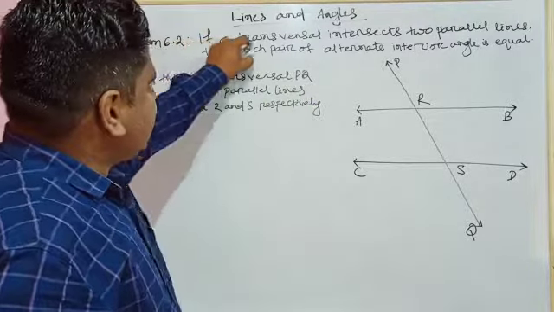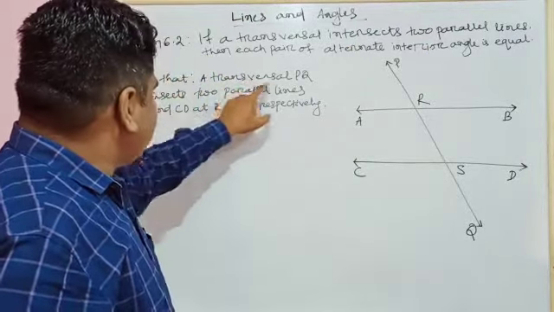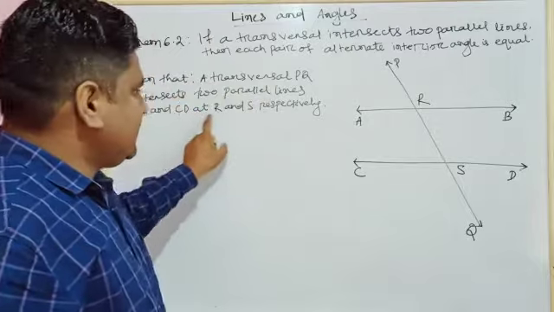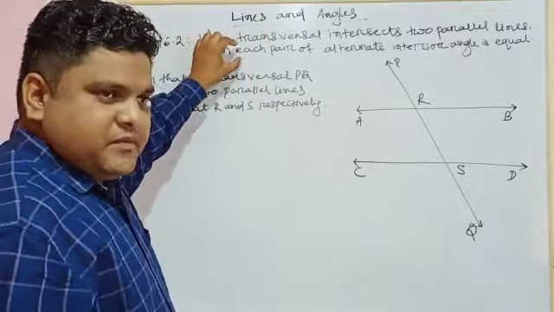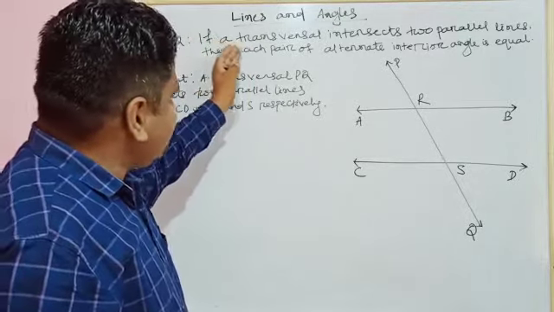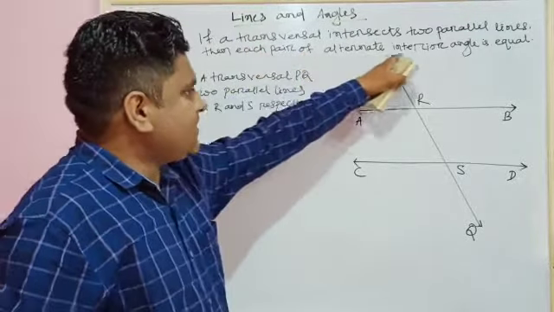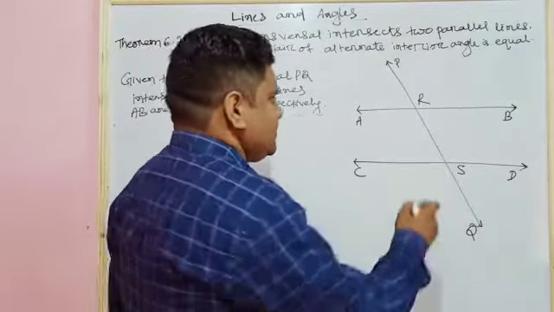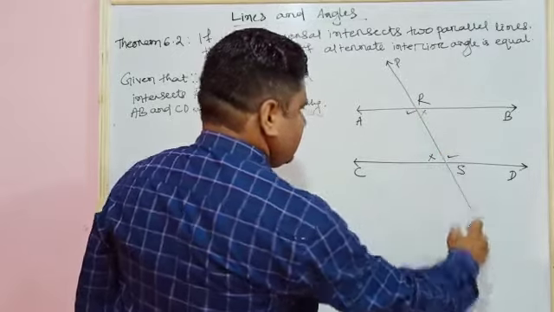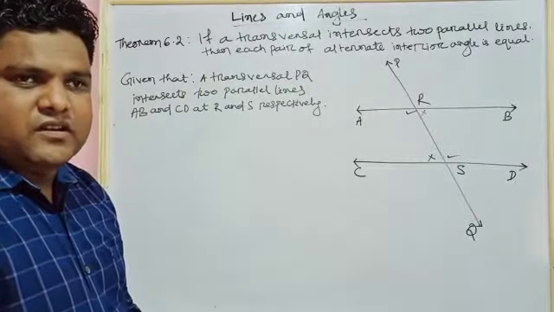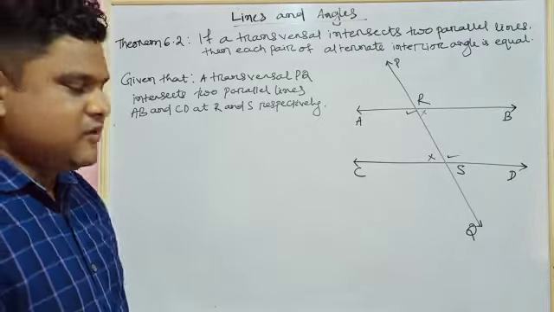It is given that if a transversal intersects two parallel lines, means a transversal PQ intersects two parallel lines AB and CD at R and S respectively, then the part of the statement which is written after "then" will be our proof. So we have to prove that each pair of alternate interior angles is equal. Which ones are alternate interior? This one and this one, and this one and this one. These are two pairs of alternate interior angles. We have to prove these two pairs of alternate interior angles are equal to each other.